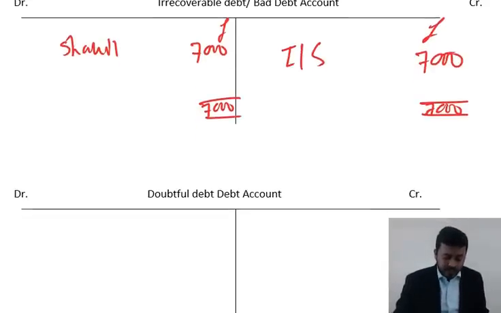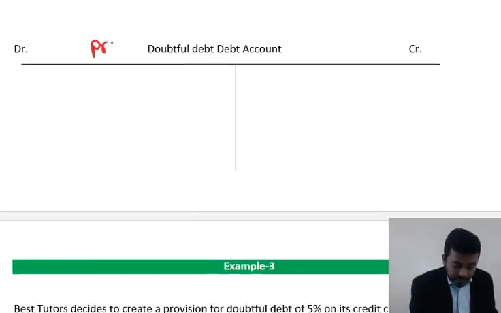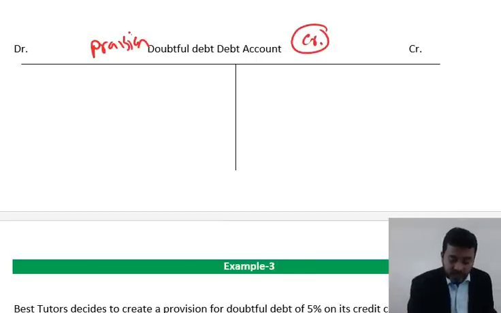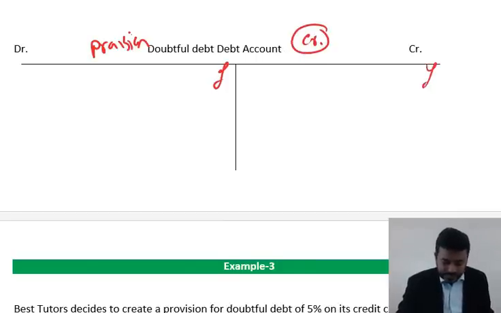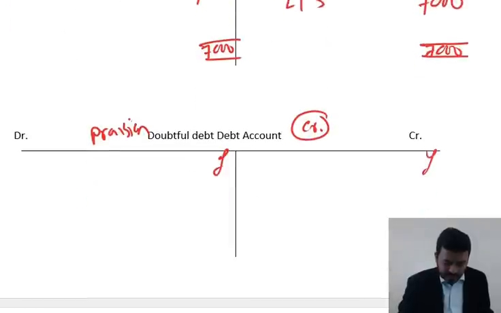They asked us how to show the doubtful debt. Bear in mind, it's a provision. All provisions are credit. This is a credit account. And that particular year end is important. This is 2016, 31st March.